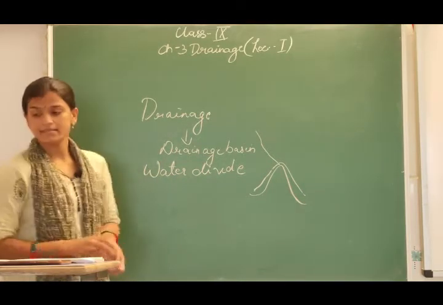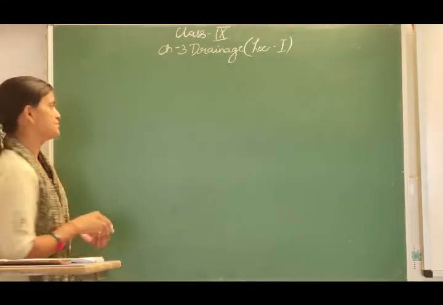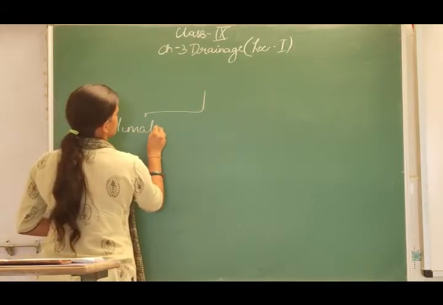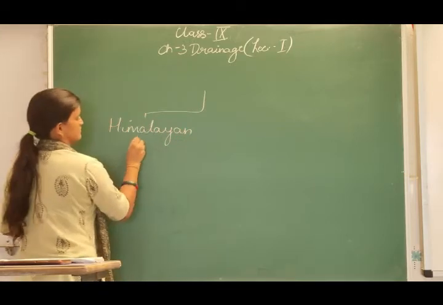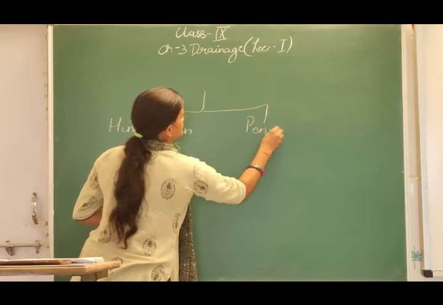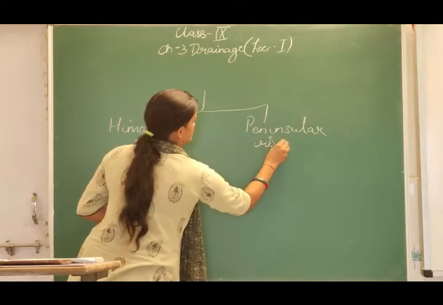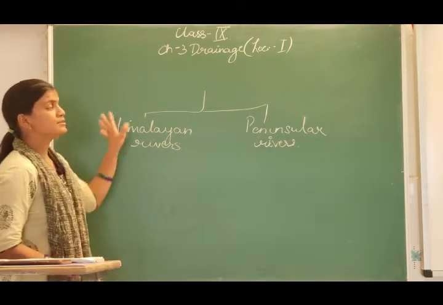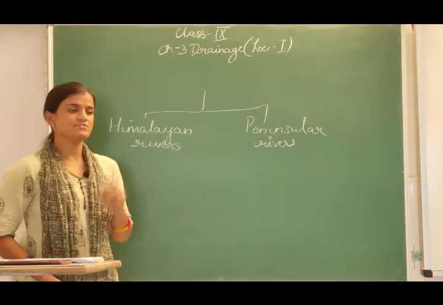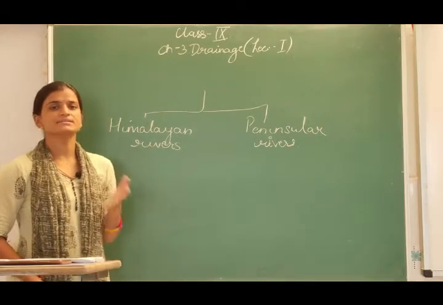The first is the Himalayan rivers and secondly the Peninsula rivers. These two drainage systems in India are influenced by the physical features of India, such as the Peninsula Plateau, the Himalayan mountains, the coastal plains and the islands.